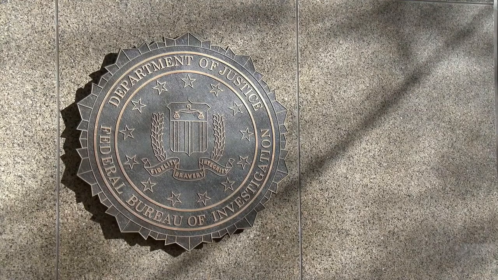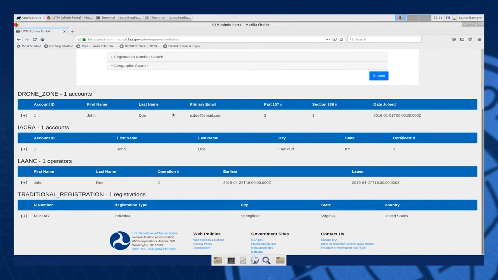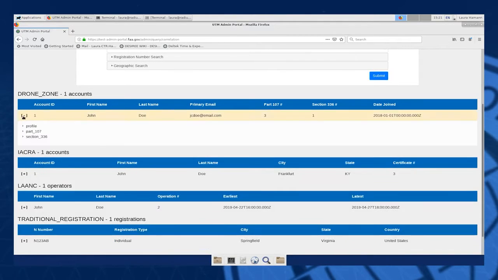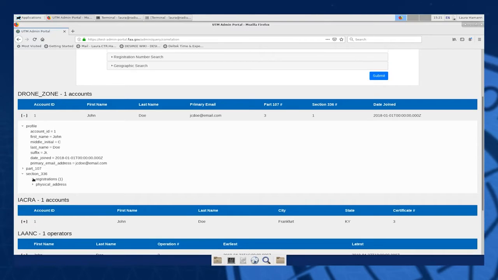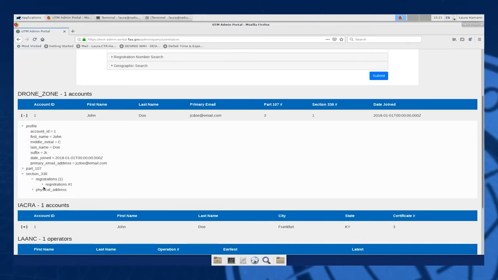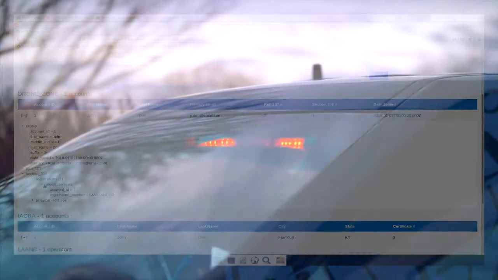The FBI official initiates a correlation query with the Federal Aviation Administration, which provides identifying information about the UAS and its operator. The FBI official uses this information to determine that Danny is a regular who commonly flies his drone at this park. The official is also able to determine that Danny does not have a waiver to operate over people and contacts Danny directly.